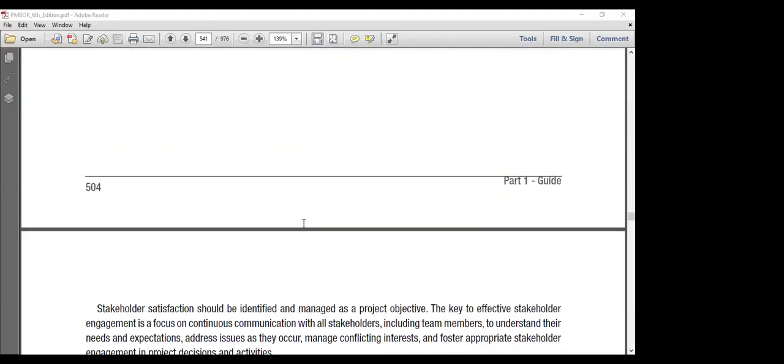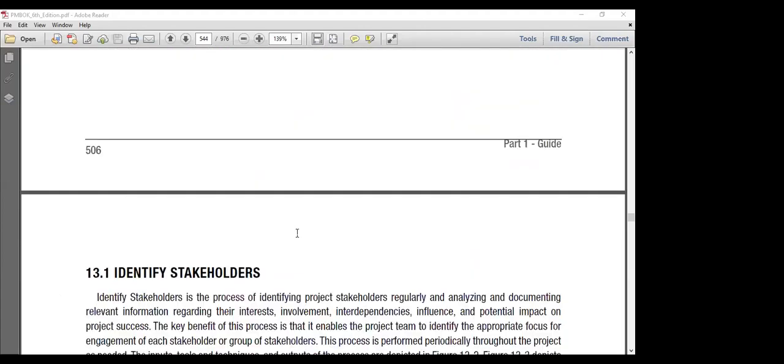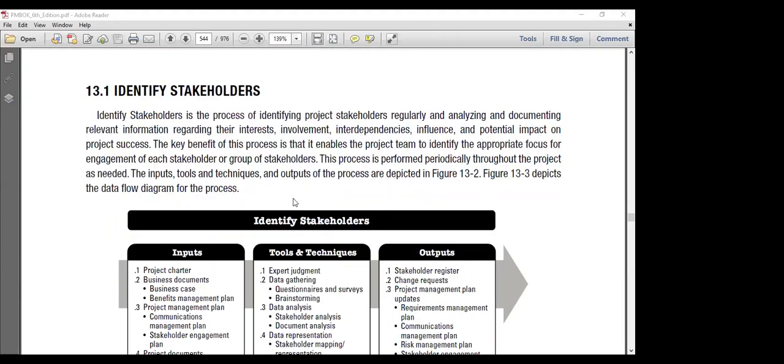This is the process mapping. Look at the first process, identify stakeholders.